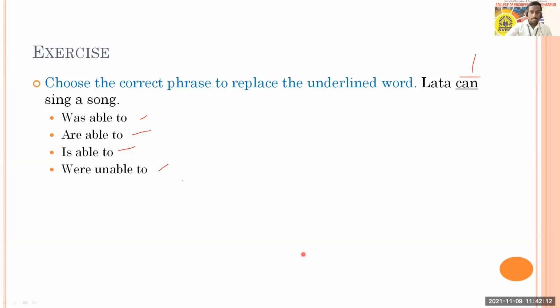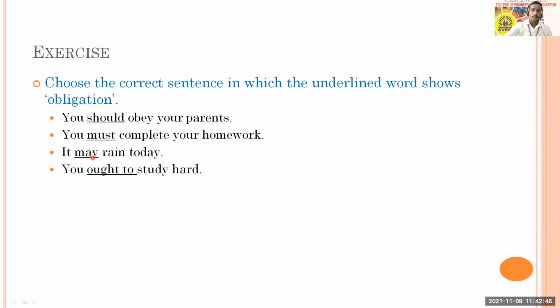Many of the students, you have to be clear with this sentence. Lata can sing. Can is a modal auxiliary which shows ability. And here you have to think can is in the present, so you cannot choose was. So option A and option D will not be there. Now Lata is singular, so can you choose Lata are able to? You cannot. So what is left? Lata is able to. That is ability. Able means ability. Therefore, option C is the answer.